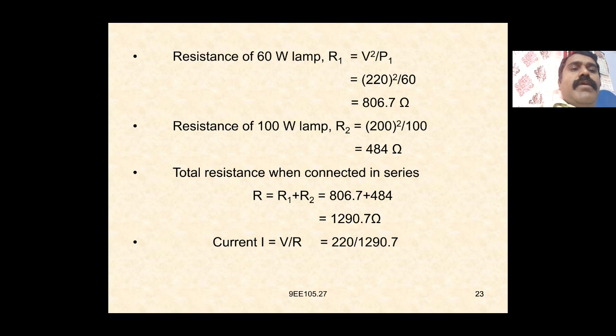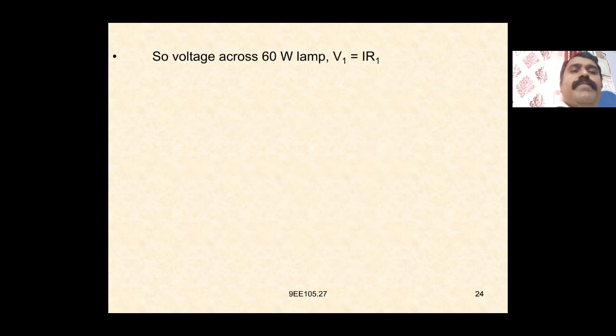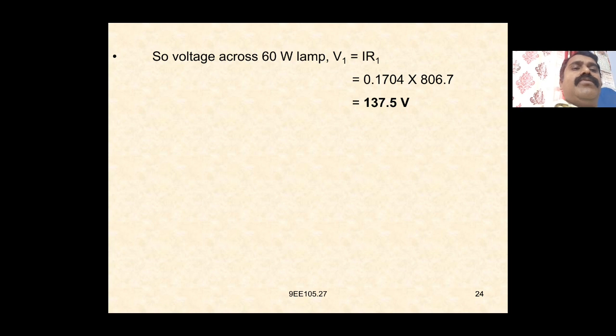Current I is equal to V by R, which is equal to 220 by 1290.7, which is equal to 0.1704 amperes. So the voltage across the 60 watt lamp, V1, is equal to I into R1, which is equal to 0.1704 into 806.7, which is equal to 137.5 volts.